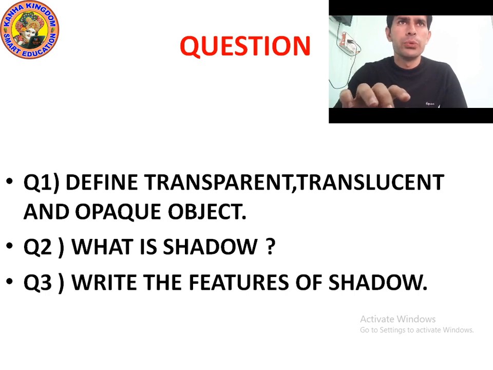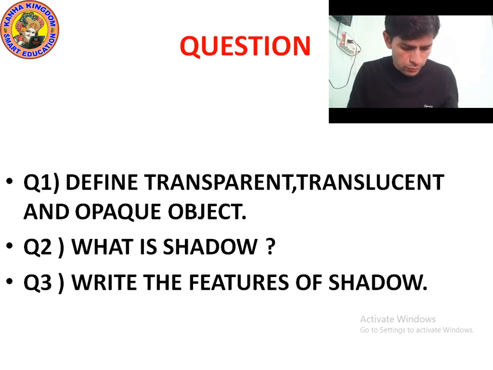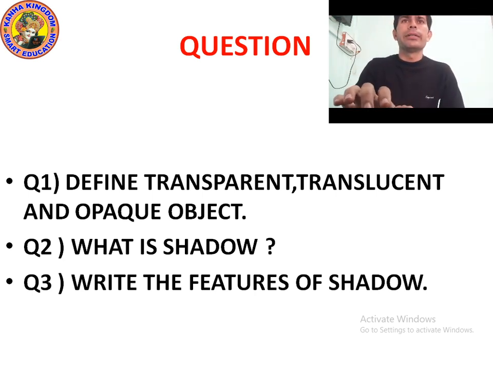Okay kids, it's time to ask questions from you. Question number 1 is: define transparent, translucent and opaque object.